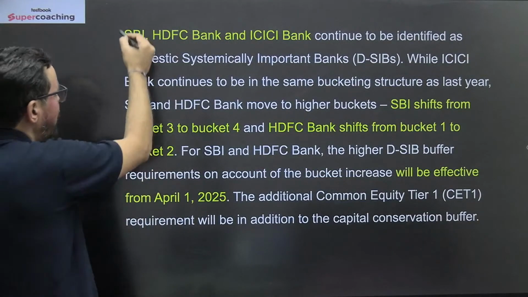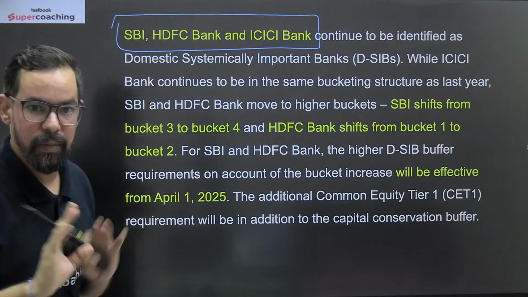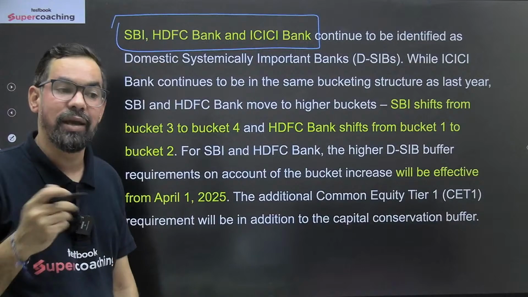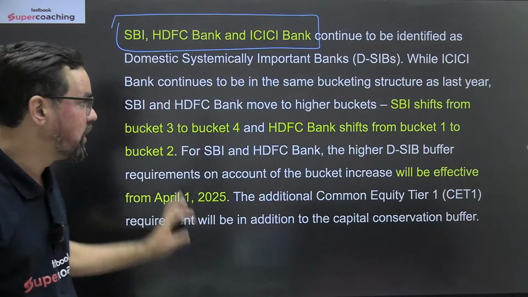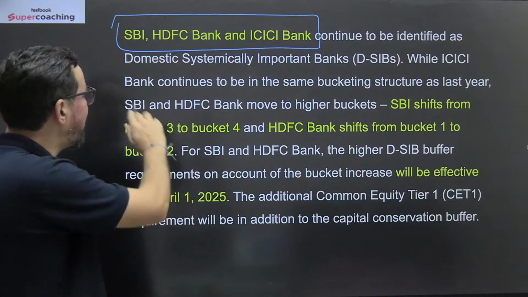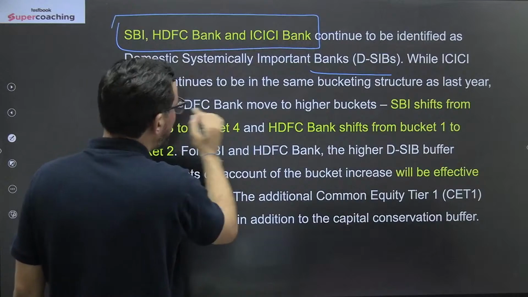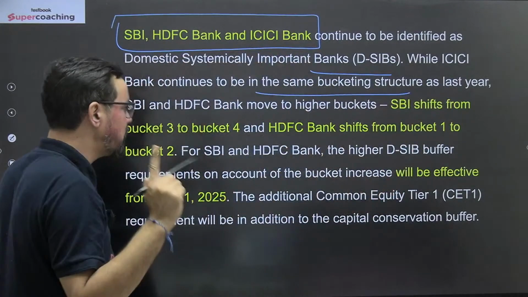So in India, we have SBI, ICICI, and HDFC. These three banks are part of this list. Everybody knows about these, and they can ask you about this in your upcoming interview itself, right? So you have to be very cautious about this. They continue to be identified as domestic systemically important banks, while ICICI Bank continues to be in the same bucket structure as last year, which is one.